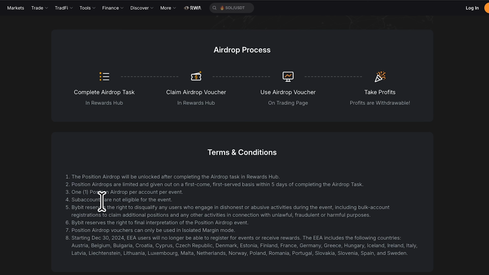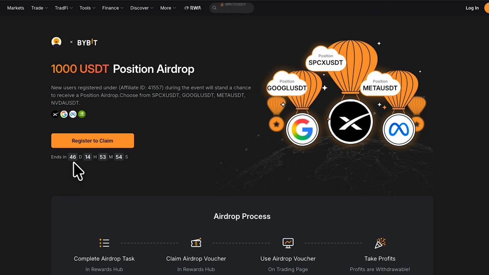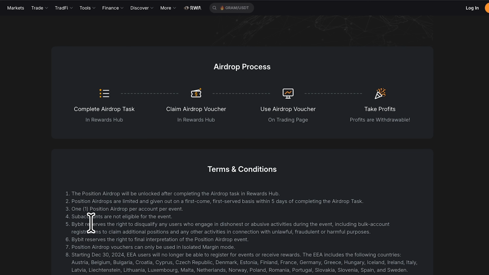Number 2 says position airdrops are limited and given out on a first come first served basis within 5 days of completing the airdrop task. What this means is that once you've completed the airdrop task, you need to wait for up to 5 days to be able to get the 1000 USDT position airdrop. So let's say, for example, you complete the airdrop task today, just wait for the next 5 days, or you can be checking it every day until 5 days. You will definitely see the airdrop in your rewards hub. It's also stated there that it is first come first served, but you can still get it right now. Like I said, you still have up to 46 days left. So that is it.